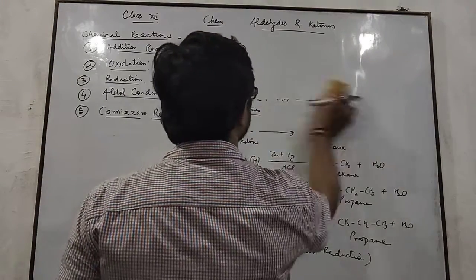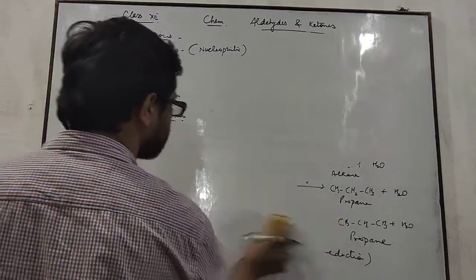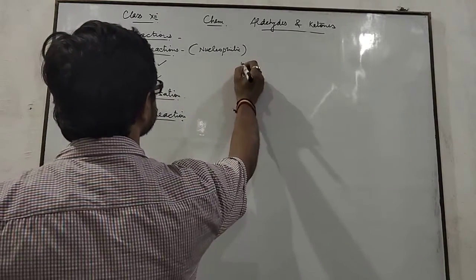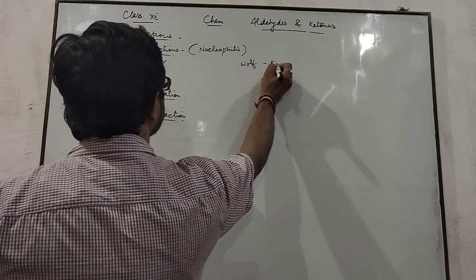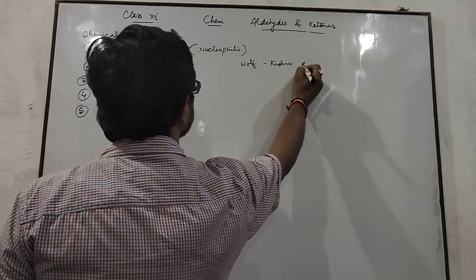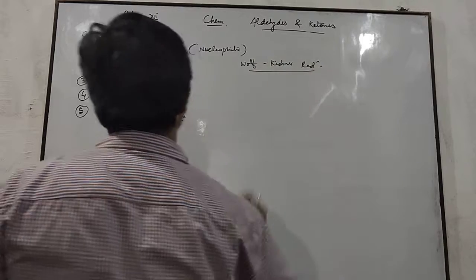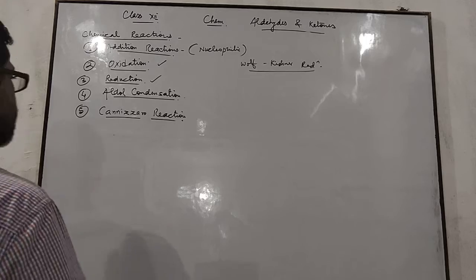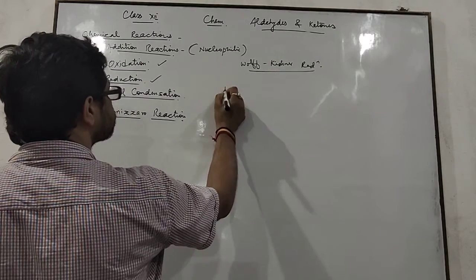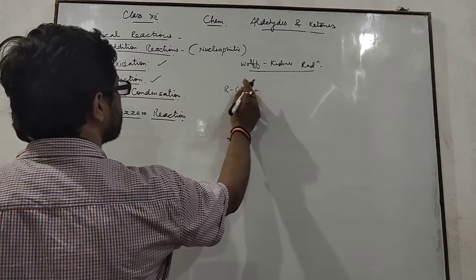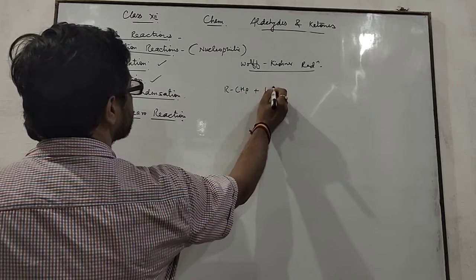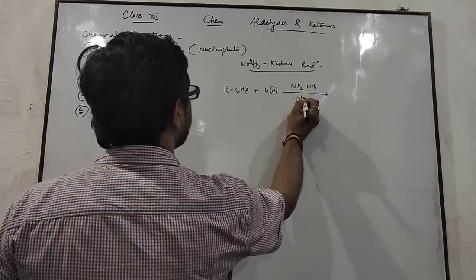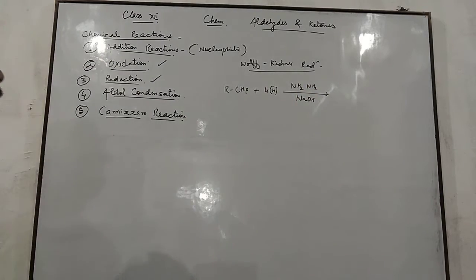There is another method in which aldehydes and ketones are reduced directly to alkanes, that is known as Wolff-Kishner reduction. This is also a type of reduction, Wolff-Kishner reduction. In this reduction, RCHO is reduced with hydrazine NH2NH2 and NaOH.